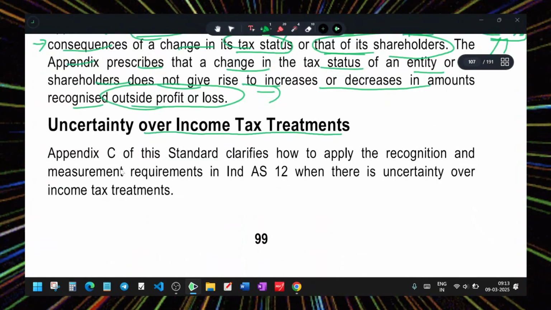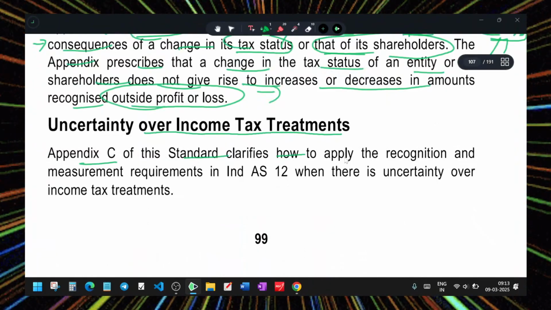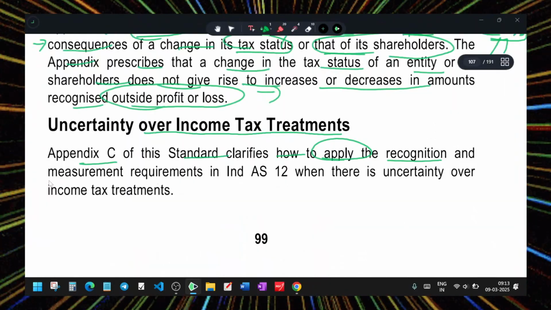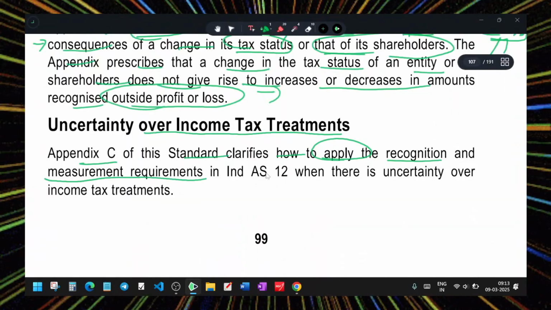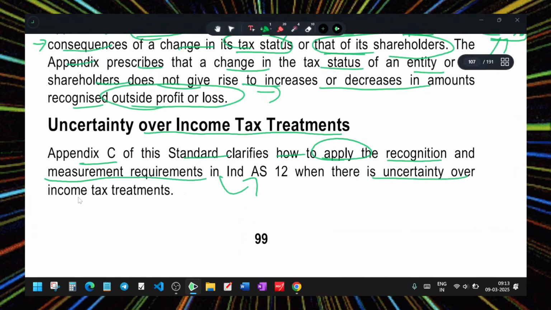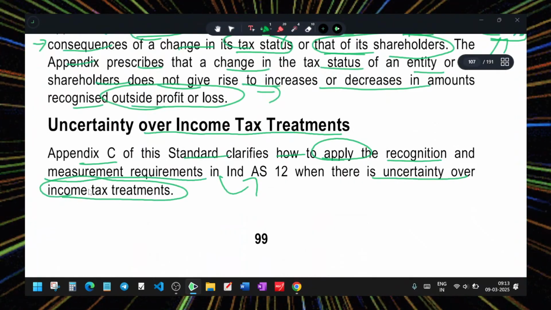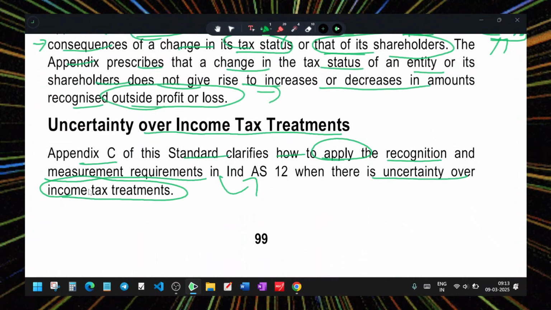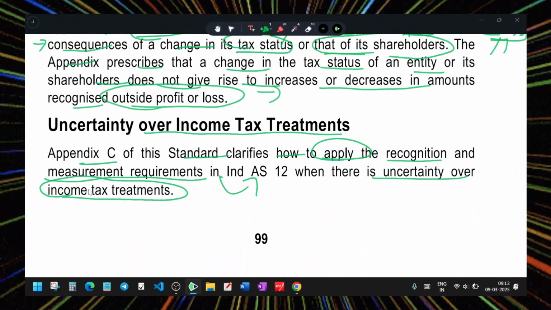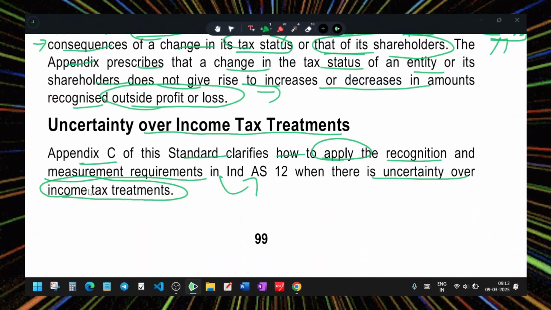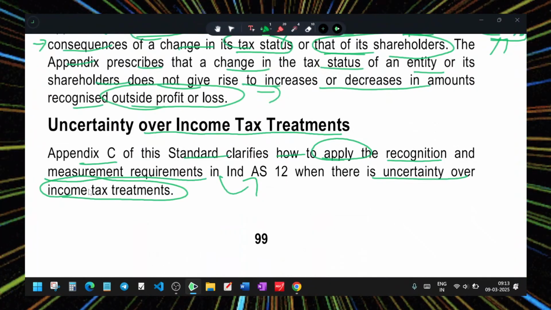Uncertainty over tax treatment. Appendix C clarifies how to apply the recognition and measurement provisions of Ind AS 12 when there is uncertainty over income tax treatment. Sir, my company is doing only Bitcoin transactions. Okay. But before the recognition of an income tax asset or liability, the question of electronic currency arises, and there is no provision for that. So it's uncertain how to do it.